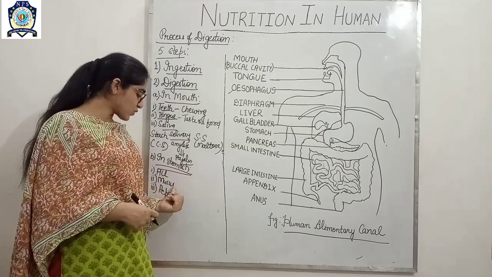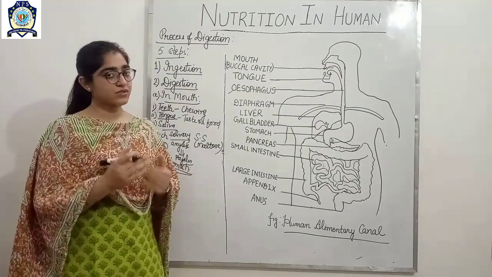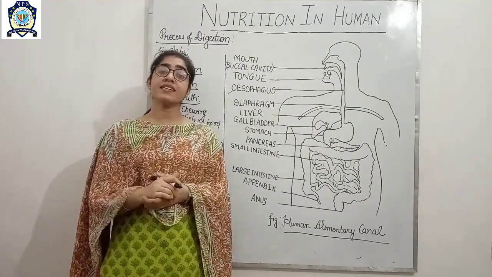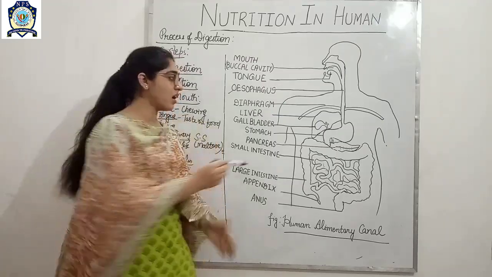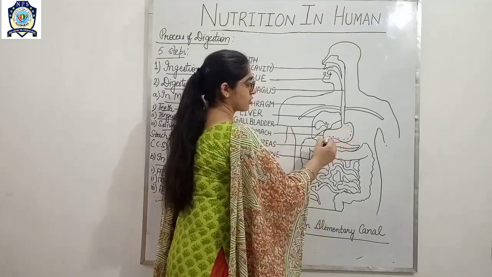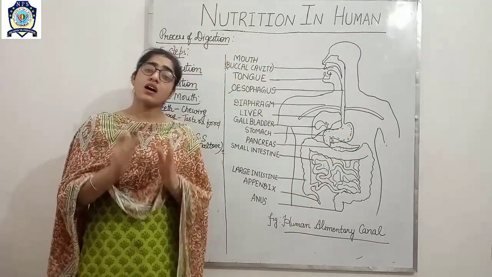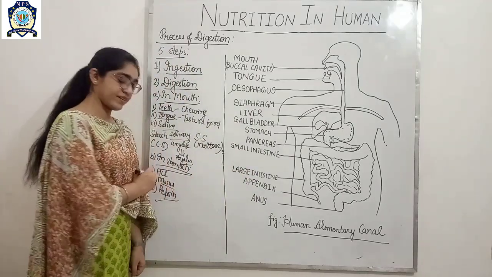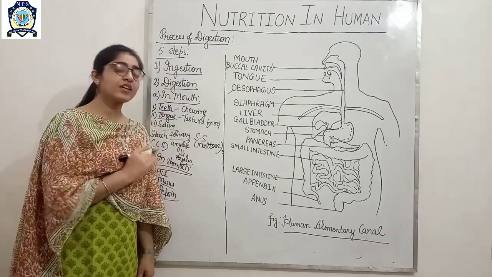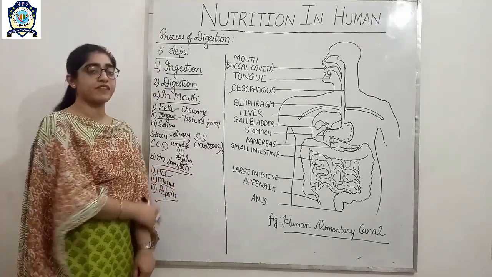The next one is mucus. As you know, hydrochloric acid is acidic in nature, so it may damage the walls of the stomach. So to protect the walls of the stomach from the harmful effect of acid, mucus is present, which protects the inner walls of the stomach from the effect of acid.